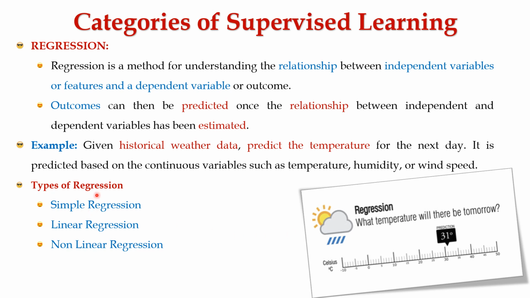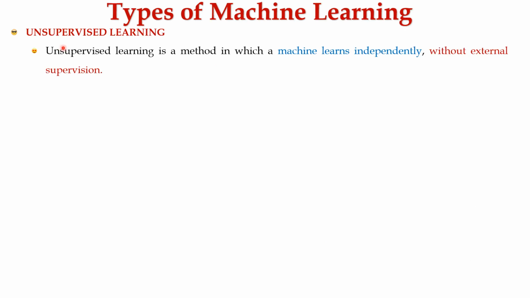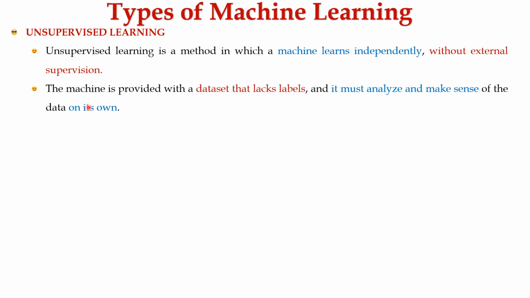Main types of regression are simple regression, linear regression, and non-linear regression. The next type of machine learning is unsupervised learning. In this method, the machine learns independently without any external supervision. The machine is provided with a data set that lacks labels, and it must analyze and make sense of the data